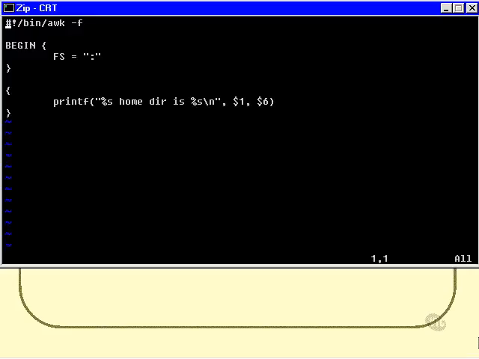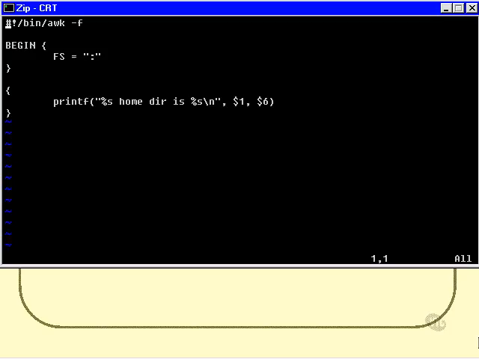So here is a standalone awk script. Now this script has actually been made executable, and I've got a script interpreter as the very first line, which will cause this program when I run it to actually be interpreted by awk. Now the last part of the script, which is the brace and then the printf line, I haven't shown you printf yet, but I'll show that to you shortly. That's the part of this you've probably seen already. All I've done is I've put each curly bracket on a line, and I've put the print line on a line by itself. What you haven't seen is another set of braces up the top there, following the word BEGIN.